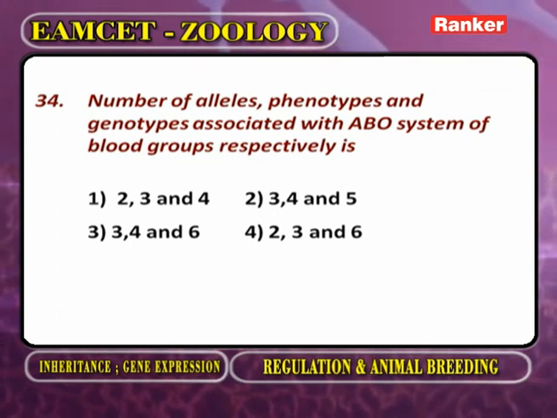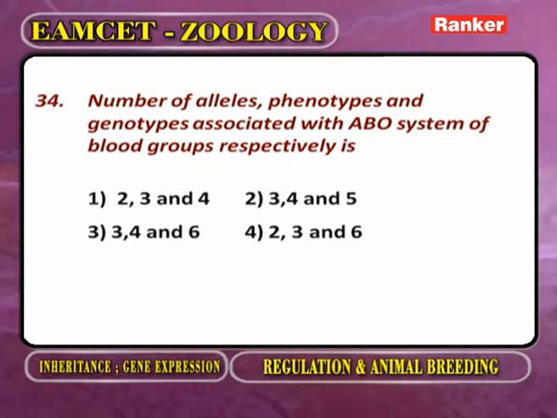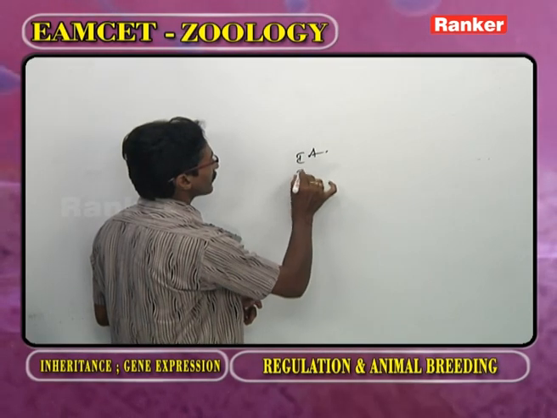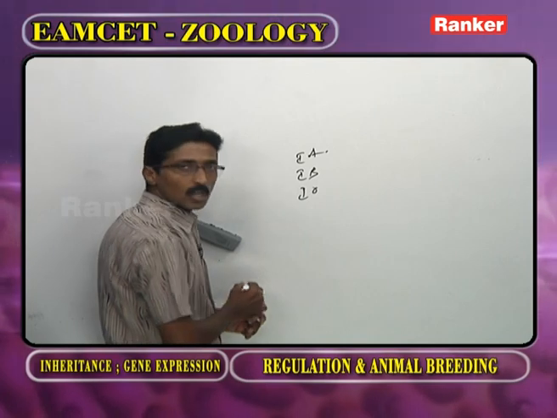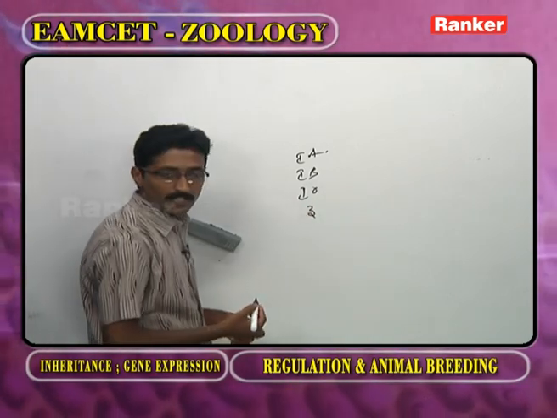Number of alleles. Now regarding the blood groups, the alleles are IA, IB, IO. Number of alleles, 3.